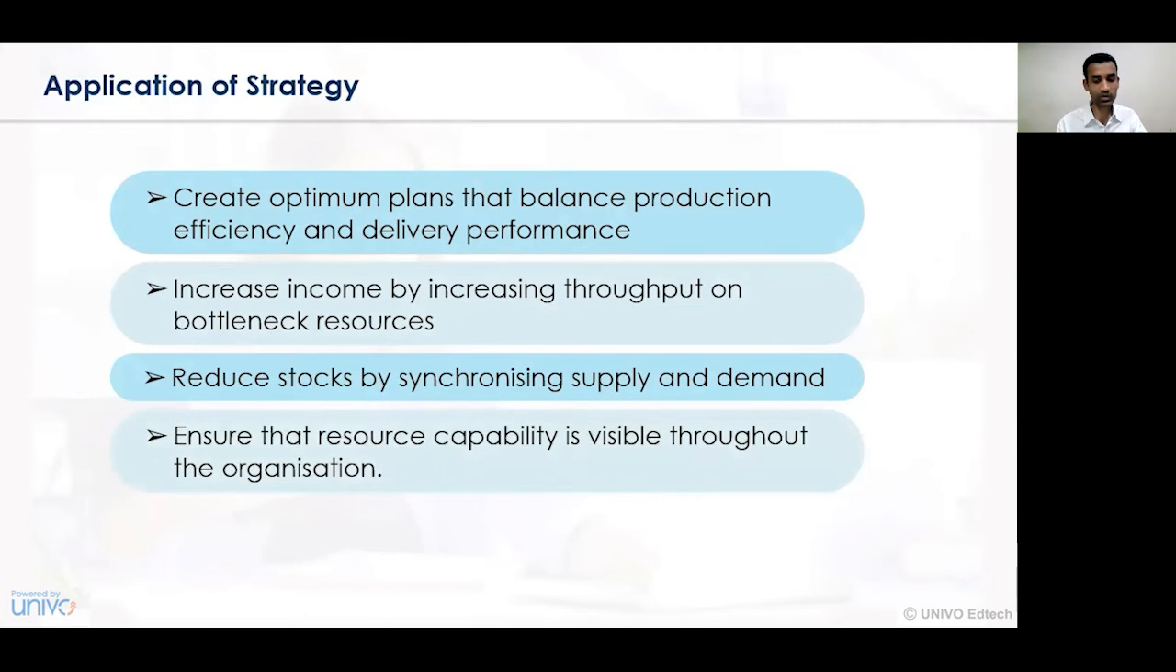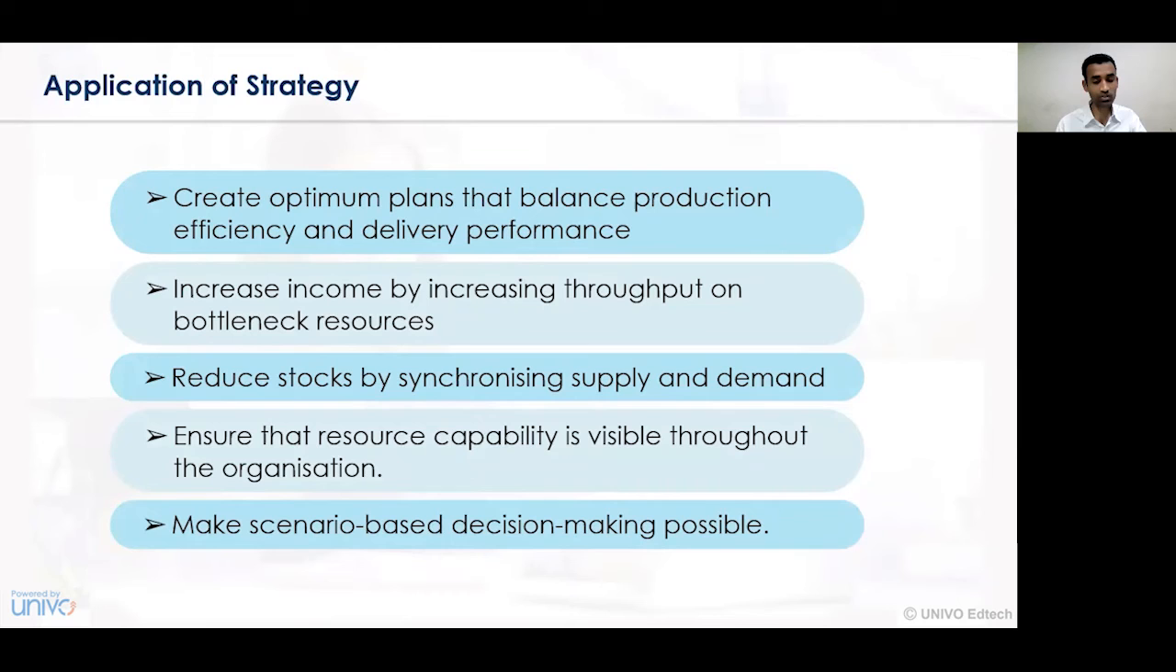Ensuring resource capability is visible throughout the organization. So the visibility of products, whether raw materials, stores, or inventory, should always be visible to all organizational departments, so that if any department wants to assess the availability of resources, it is easy and convenient for them. Based on this, the production activity, operational activity, supply chain activity, strategic planning, financial planning, and human resource policy can be undertaken in a better way, and those plans and policies can be modified and implemented in the business organization.